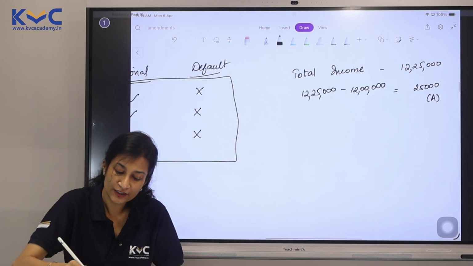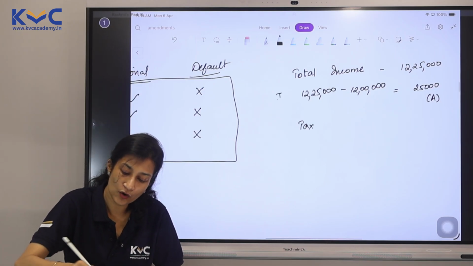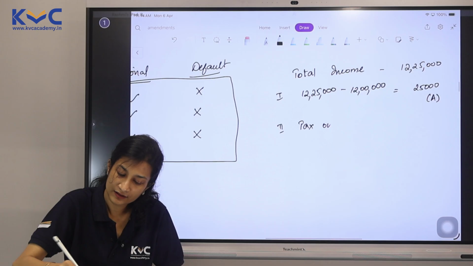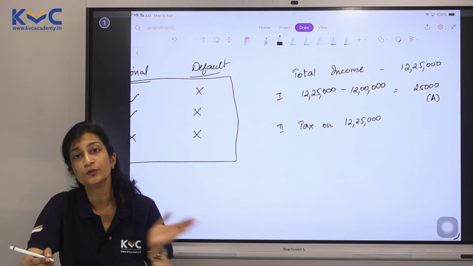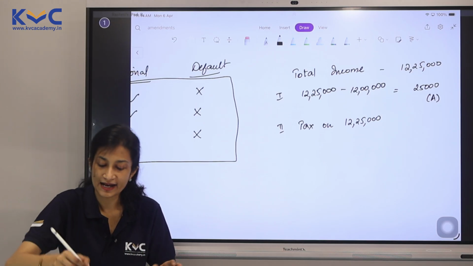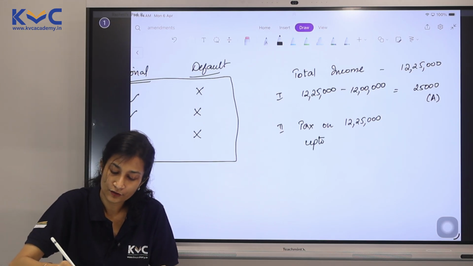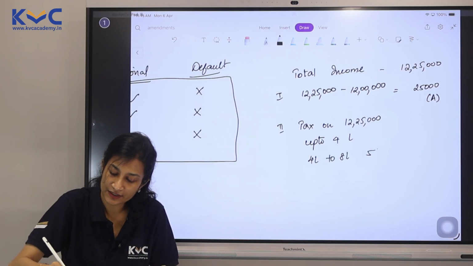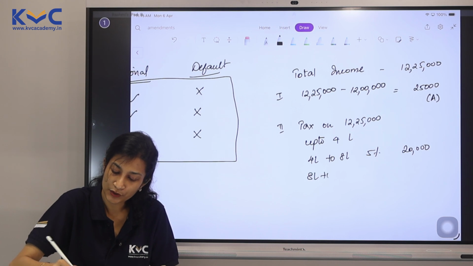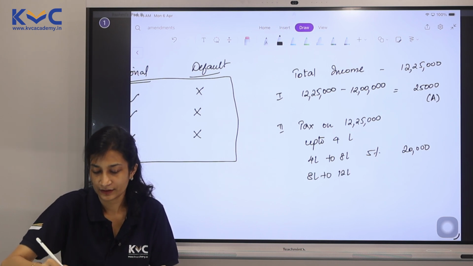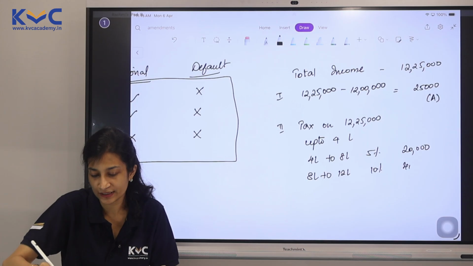Step 2 is to find out tax on 12,25,000. We already know the slabs. Up to 4 lakh it is nil. 4 to 8 it is 5%, we know it is 20,000. 8 to 12 it is 10%, which is 40,000.